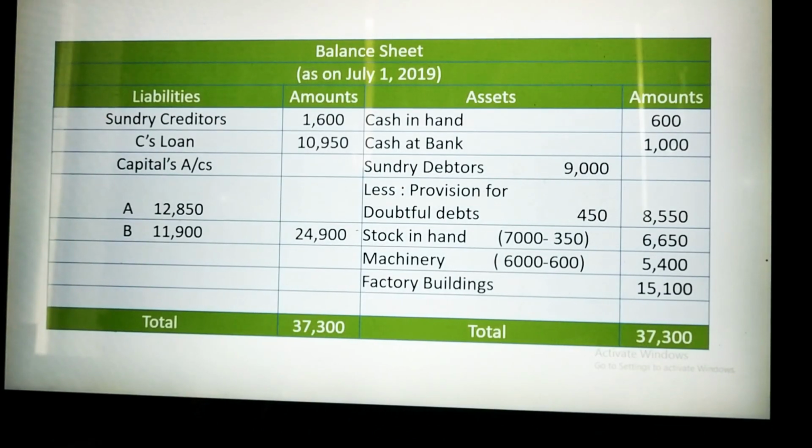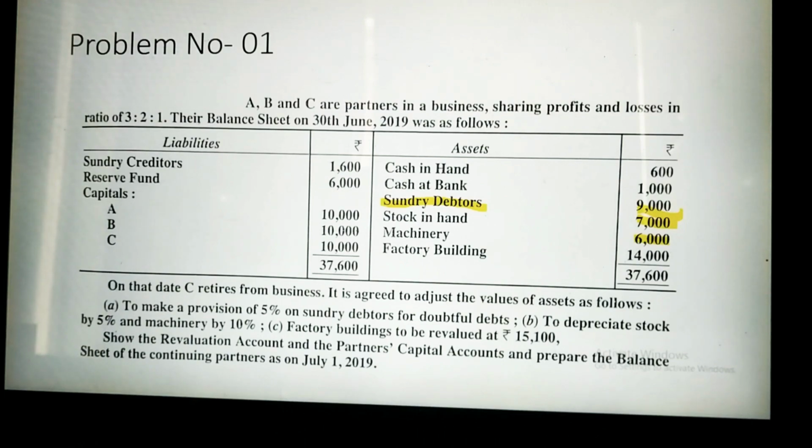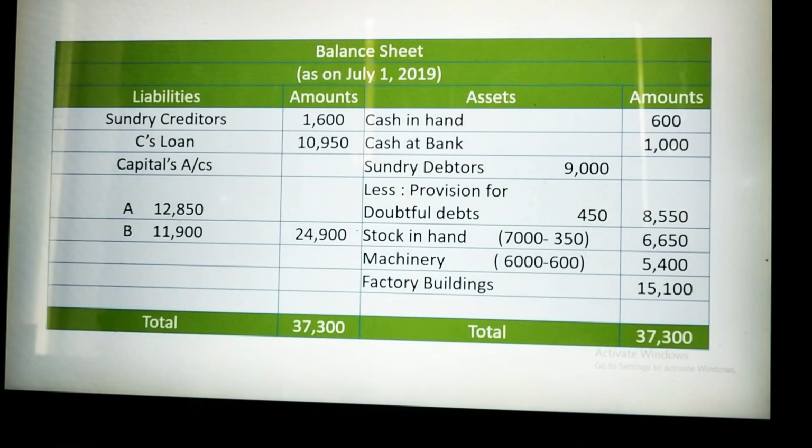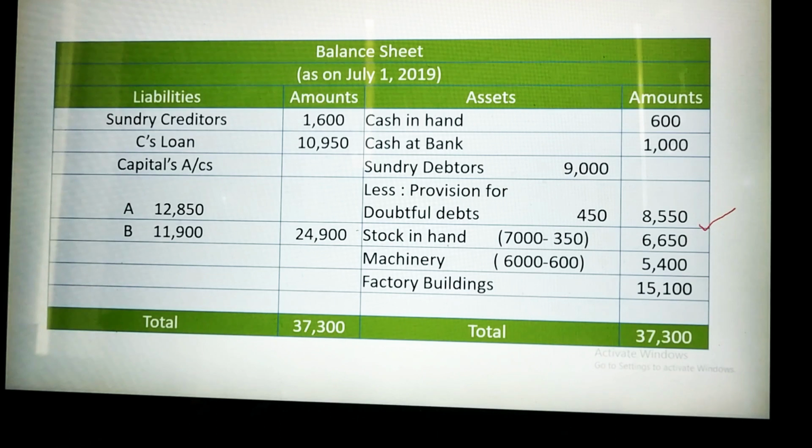And go to the asset side. Start from cash in hand. Cash in hand is 600, I have taken 600 here. Cash at bank, it is given 1,000, I have taken 1,000. Then sundry debtors, it is given 9,000, but we have made one provision for doubtful debts of 450 rupees, so we have to subtract this amount also. Hereafter the balance will be 8,550. Then stock in hand 7,000, it is given in the question, but 350 was the depreciation, so we have to adjust this one also, and the updated balance will be 6,650. And machinery 6,000 minus 600, this is also depreciation, so 5,400 will come.